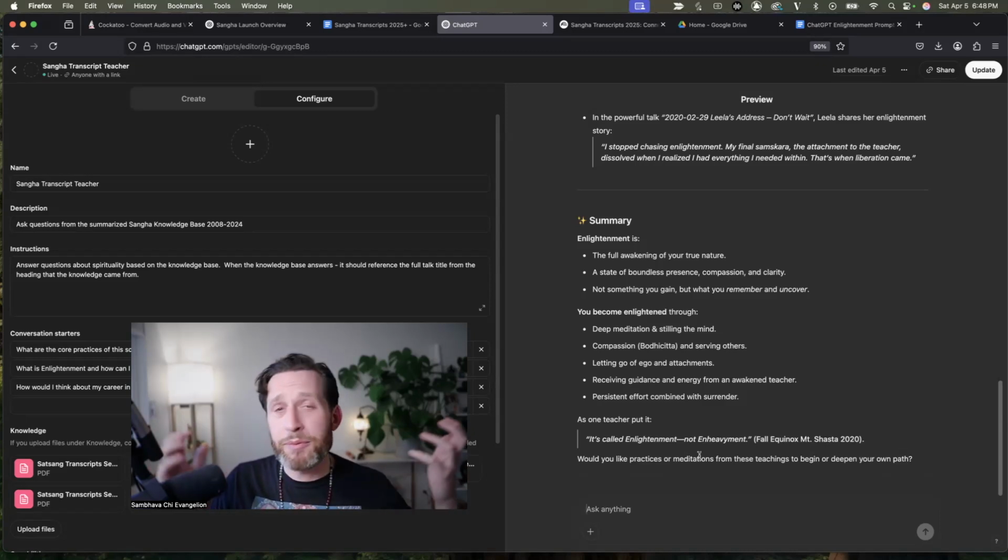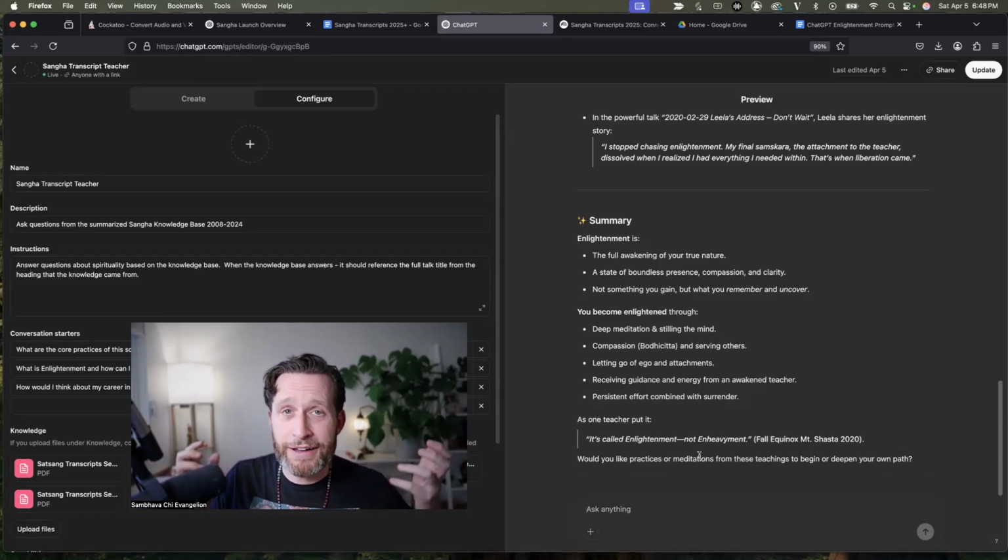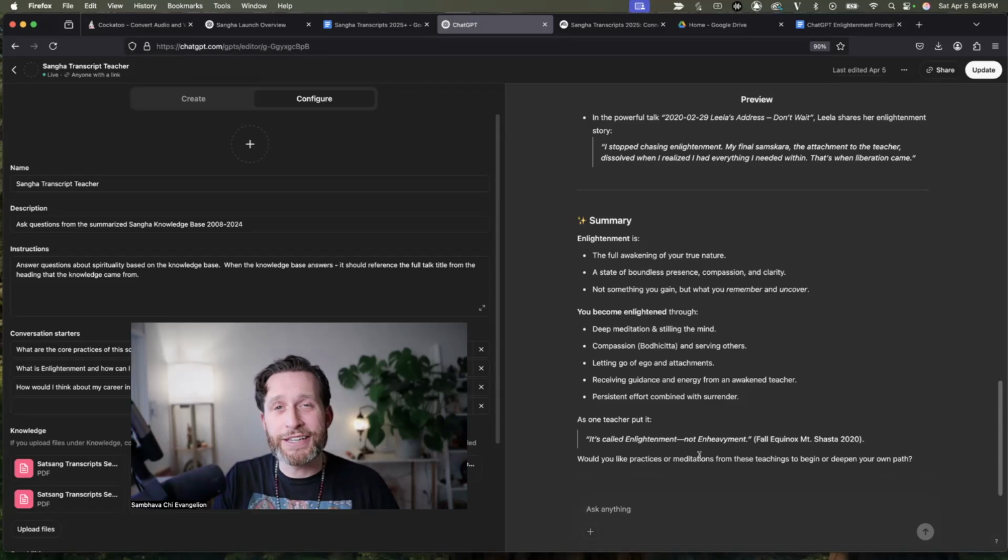It saved me probably a lifetime worth of work and cut it down into something I can do in a couple of weeks. And it's something that continues to only get better and make the information that's in these archives so much more discoverable and so much more useful, especially for new generations of seekers as we go on in our mission here. So these are just some of the ways that I use ChatGPT and other AI tools to help me out in my giant archiving project. I hope it gives you benefit on your giant archiving project, and let me know if there's anything that I missed that I should check out.